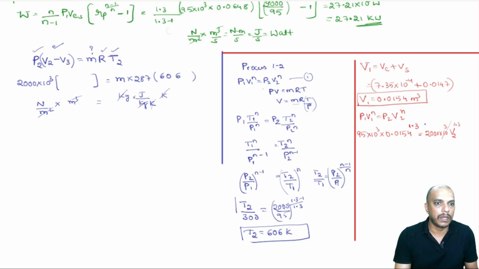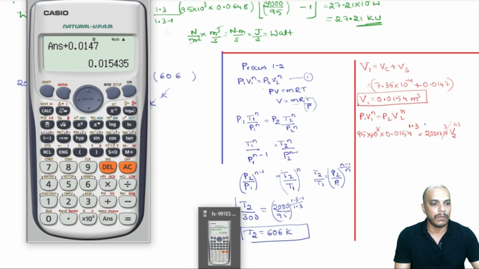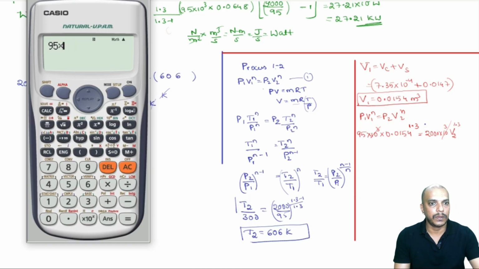The 10 power 3 cancels out, so we have 95 into 0.0154 power 1.3 equals 2000 into x power 1.3, where x is the unknown.